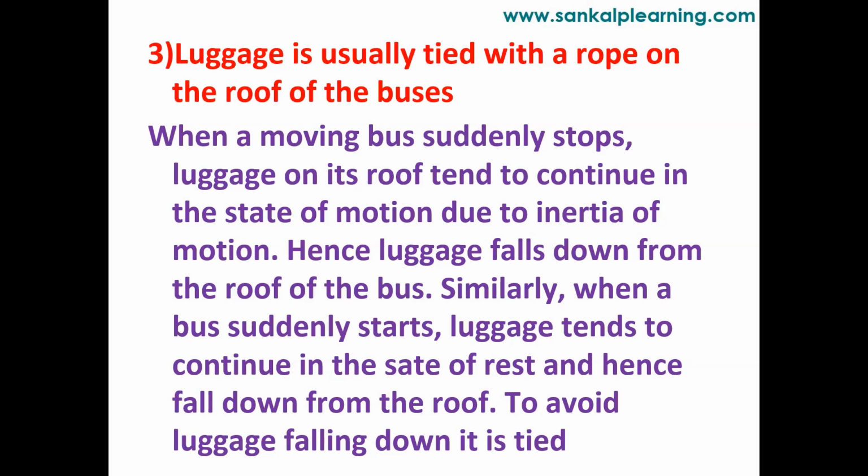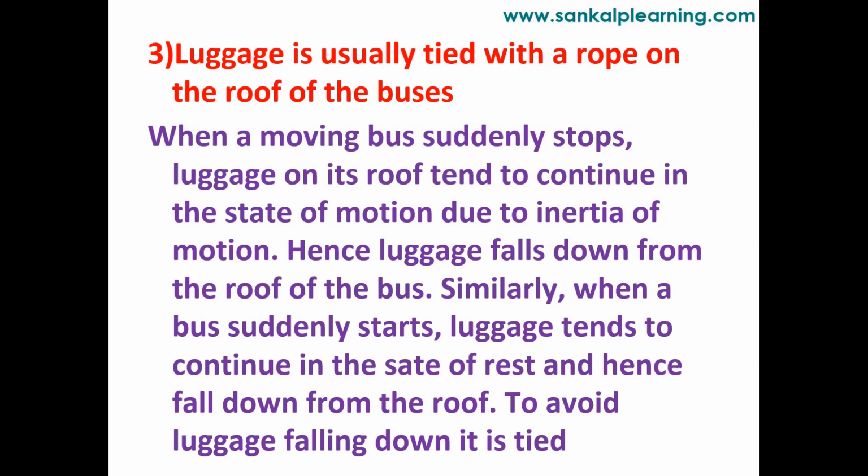When a moving bus suddenly stops, luggage on its roof tends to continue in the state of motion due to inertia of motion. Hence, luggage falls down from the roof of the bus. Similarly, when a bus suddenly starts, luggage tends to continue in the state of rest and hence falls down from the roof.